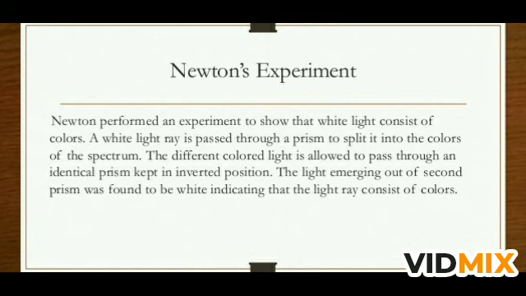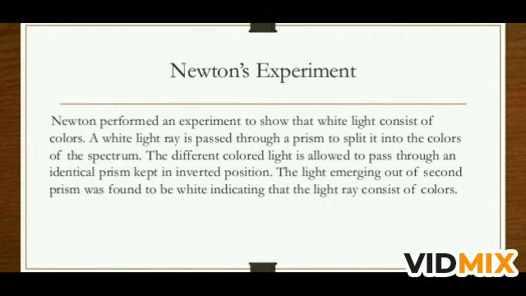But Newton's experiment removed this confusion. Newton performed an experiment to show that white light consists of colors. A white light ray is passed through a prism to split it into the colors of the spectrum. The different colored light is allowed to pass through an identical prism kept in an inverted position, and the light emerging out of the second prism was found to be white, indicating that light rays consist of colors.